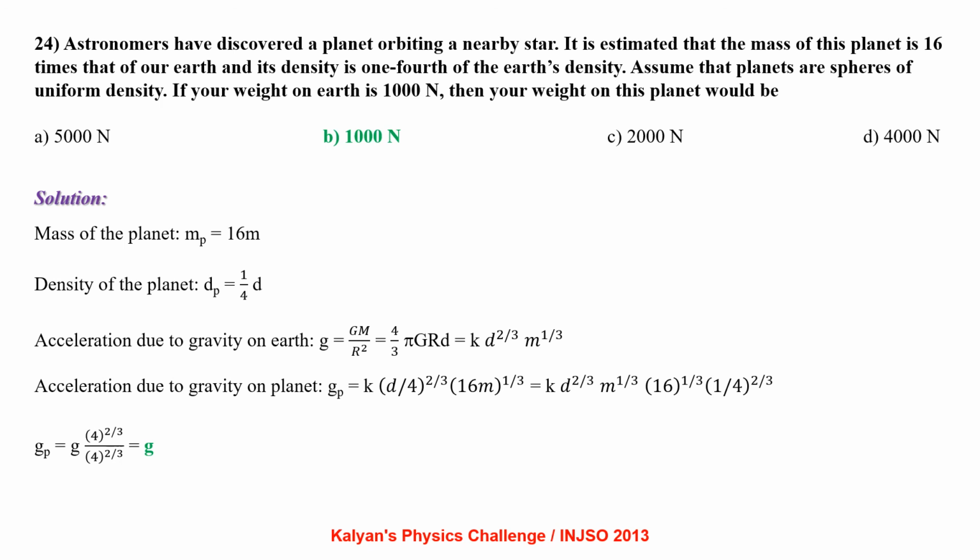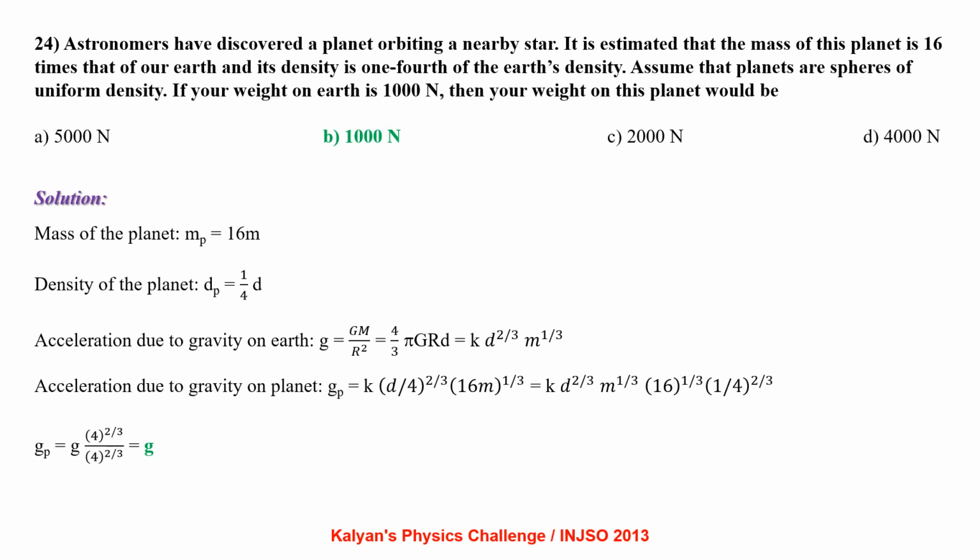Mass of the planet is 16 times mass of the Earth. Density of the planet is 1/4 of the density of the Earth. Acceleration due to gravity on the Earth g equal to GM by r square, which can be rearranged as 4 by 3 pi G into r into d, where we have written mass equal to volume into density, which is equal to k times d power 2 by 3 m power 1 by 3.